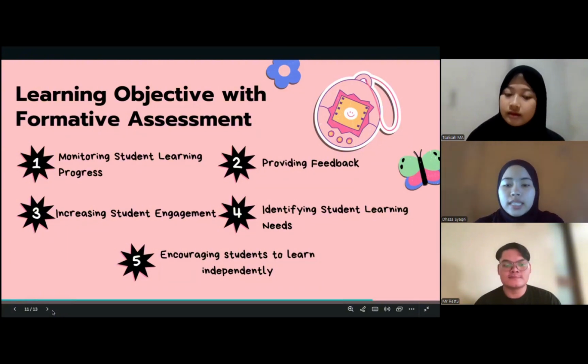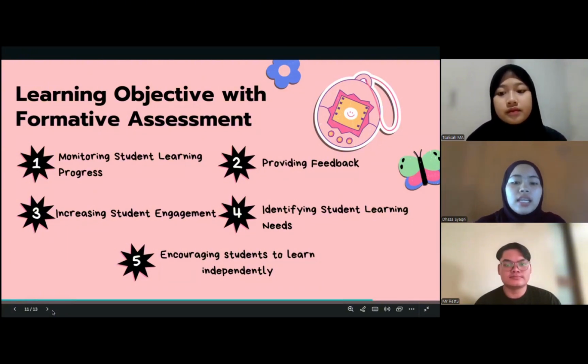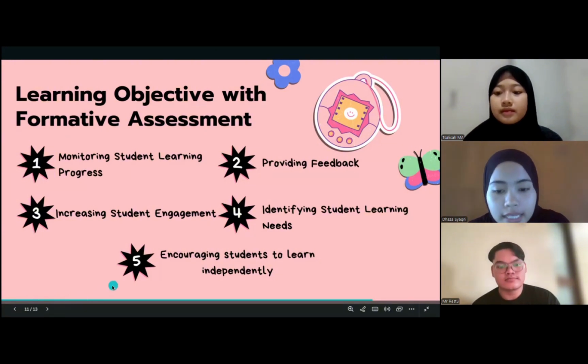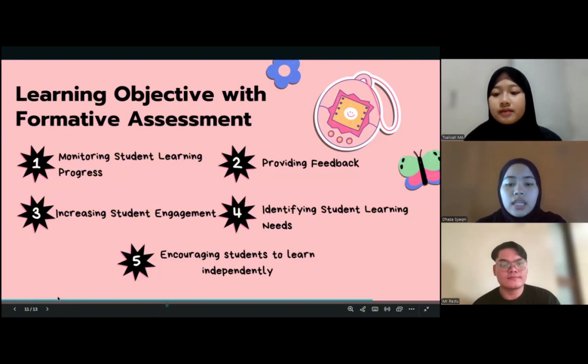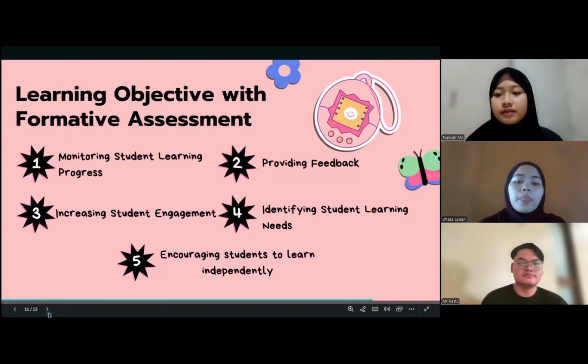The next is identifying learning needs. And the last is encouraging independent learning.